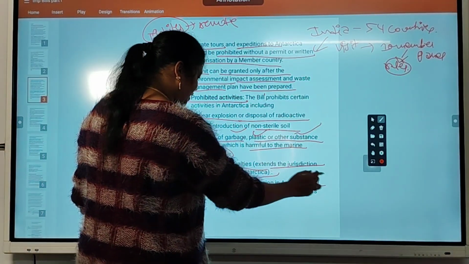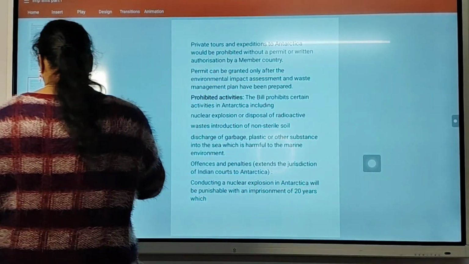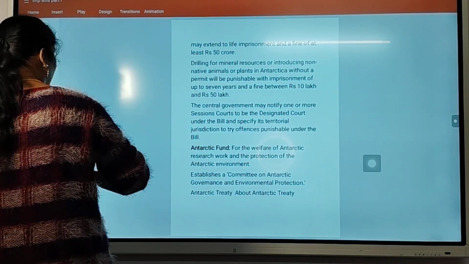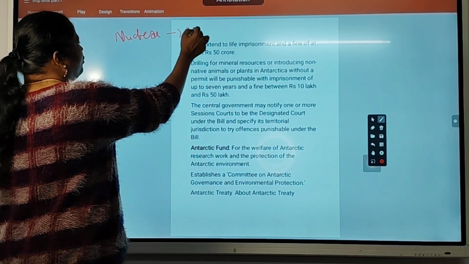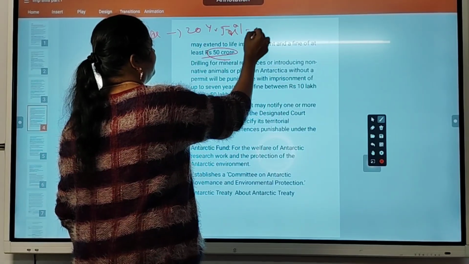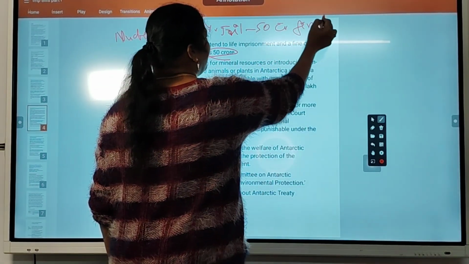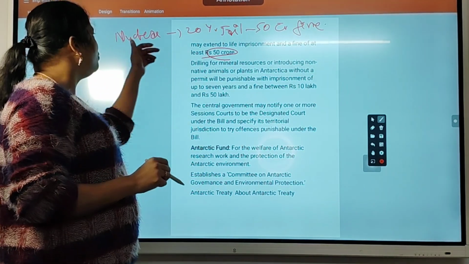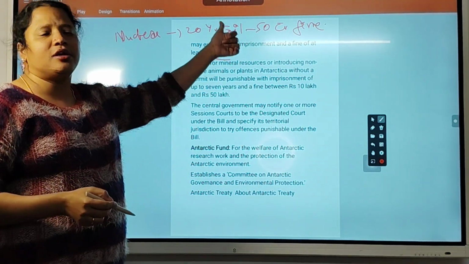Conducting a nuclear explosion in Antarctica will be punishable with imprisonment of 20 years. If they do nuclear research in Antarctica, they will get 20 years jail and a 50 crore fine. Any company or firm that does nuclear research in Antarctica will get a 50 crore fine and 20 years jail.